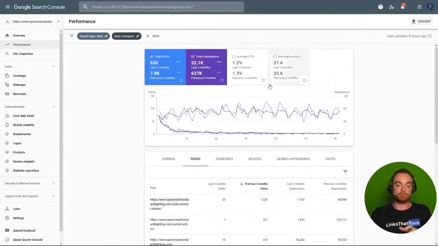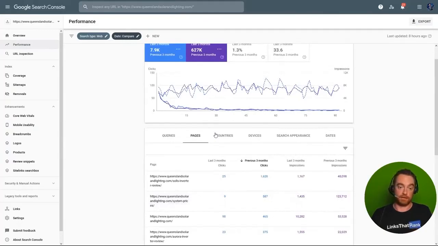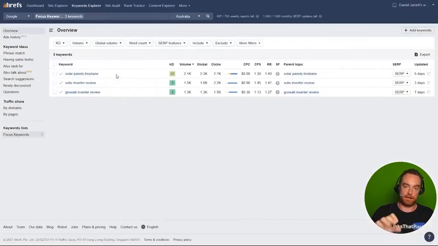Okay. If you haven't had a penalty and you haven't had a drop, then you can just select which pages, first of all, align to your business's commercial intent, and then those that are in average positions of kind of 5, 6, 7, 8. They usually benefit from just a little bit of link building. So now we know which pages and keywords we want to target. Now we need to figure out how many links to build.